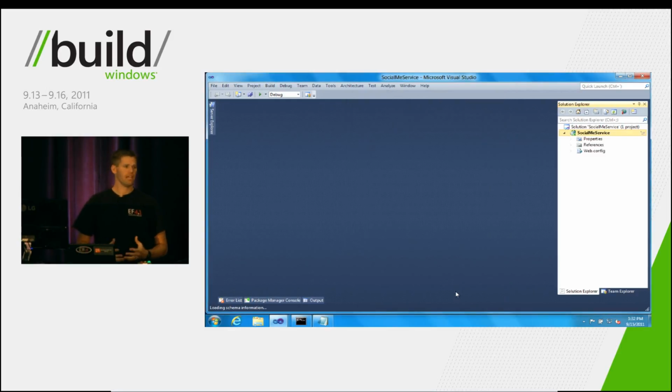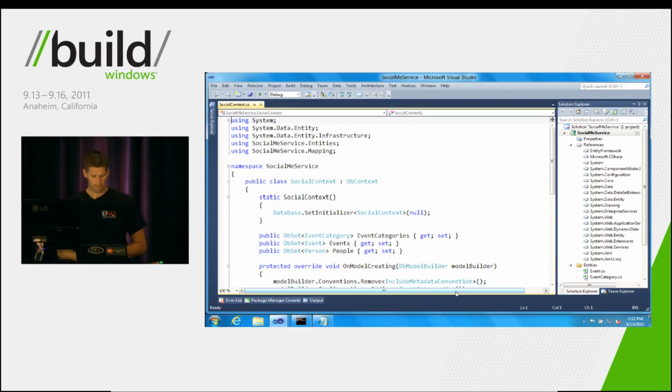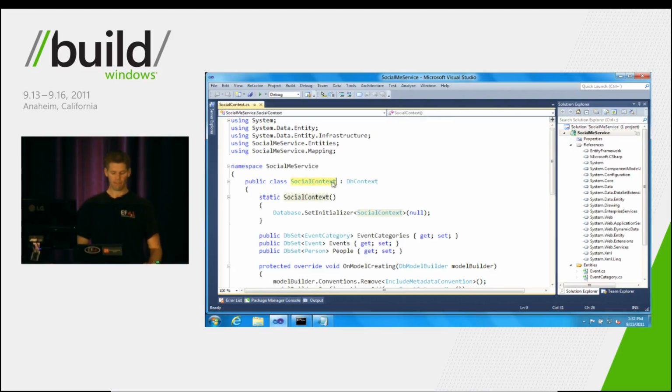What the Power Tools are now doing is they're going out to SQL Azure, they're looking at that database schema, and they're scaffolding out C# classes and code first style mappings to add to my project so that I can start doing my data access with code first right away. So you can see what we've got here. What it gave us first was a social context, just like we had before. And we can see that it has a bunch of DB sets, things like event categories, events, and people.